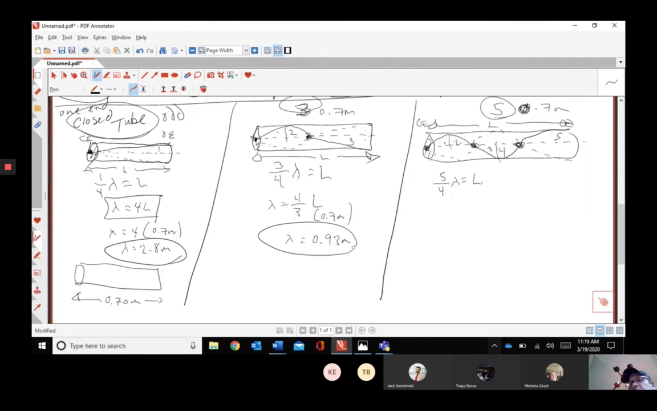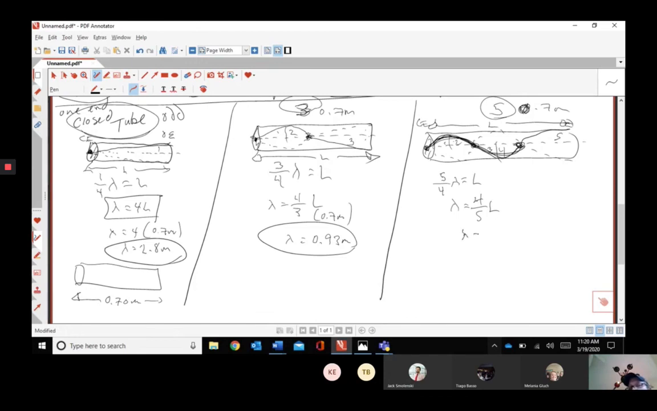Let's solve this one for lambda. Take the inverse again. So we had 5/4, so this is 4/5 L. Let's check it, because there's more. Here's one wavelength right here, crest and trough. So there's too much in here, and we have to shave off a fifth. That's what this math problem does right here.